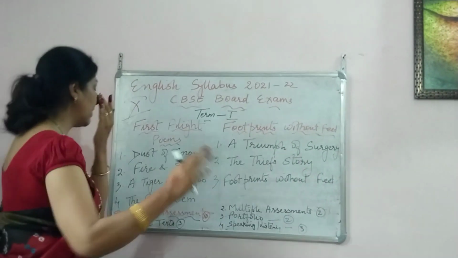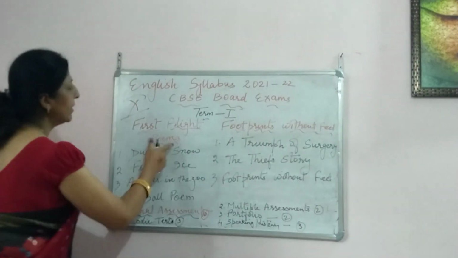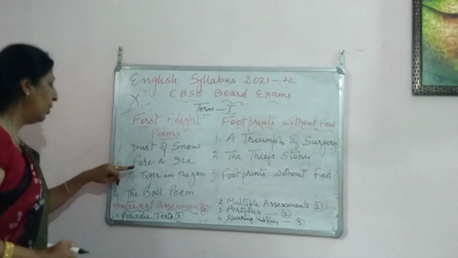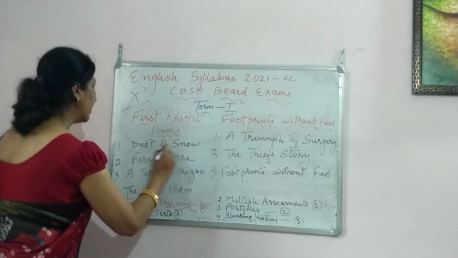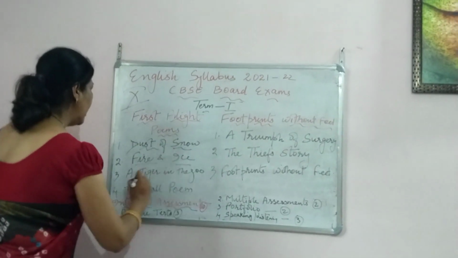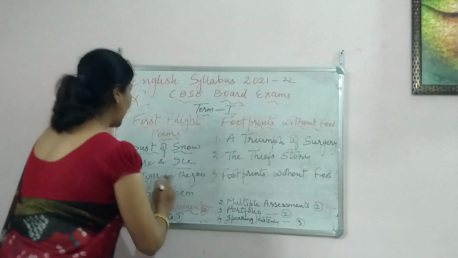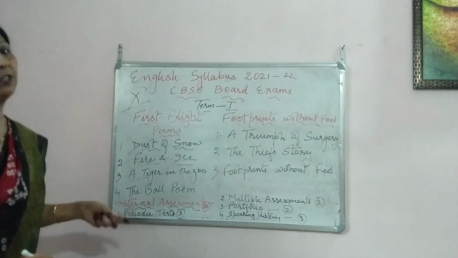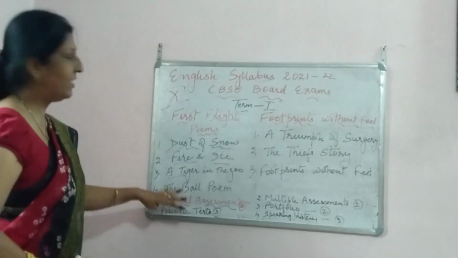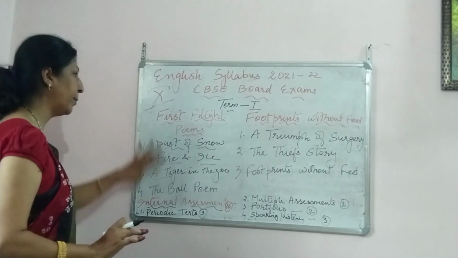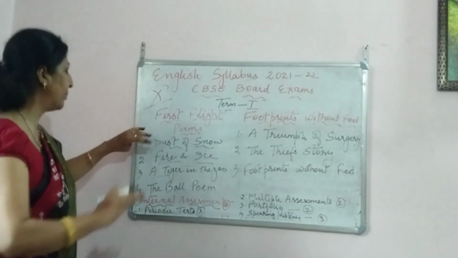So the First Flight chapters I've already told you, and now let us come to the poems. The first poem, Dust of Snow. Second, Fire and Ice. Third is A Tiger in the Zoo. And fourth, The Ball Poem. All the poems are very easy. So these are the 4 poems which you have to do in term 1, only these 4 poems from First Flight. So 6 chapters, 4 poems.